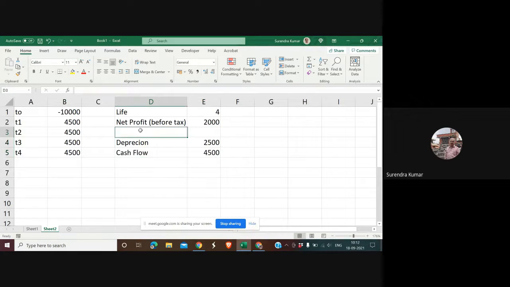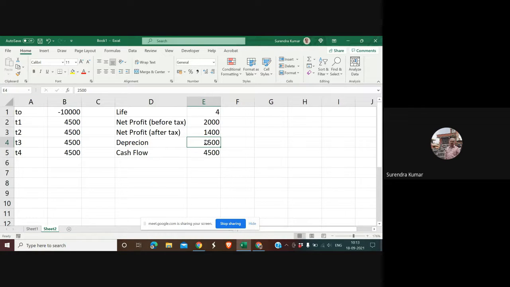Okay, so I calculate my net profit after tax, which will be, because this is applied as a flat rate on the income which is reflected as net profit, 30% we deduct, so we get 1400 as our net profit.